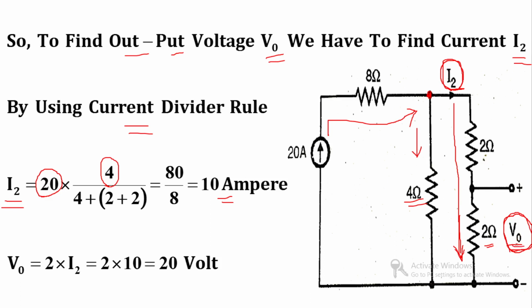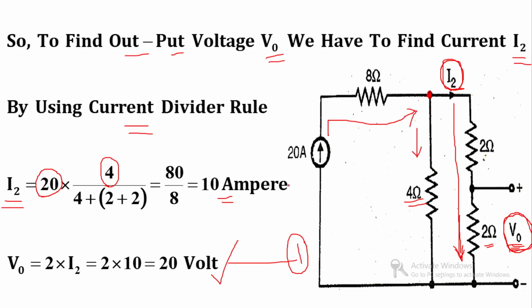Now we are able to find out the V0. So V0 is equal to 2 into I2. So 2 into 10 is equal to 20 volt. So this is our first result for verification of reciprocity theorem.